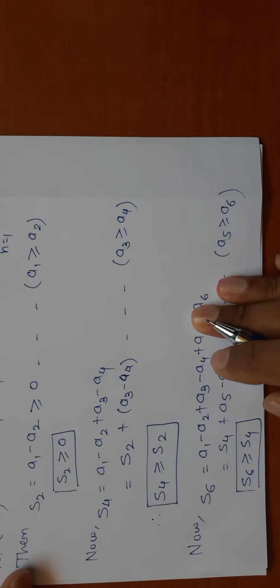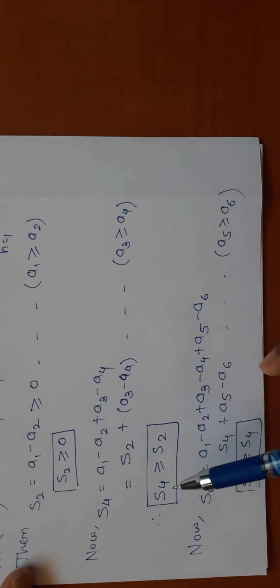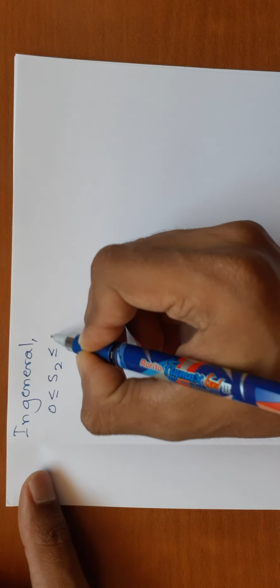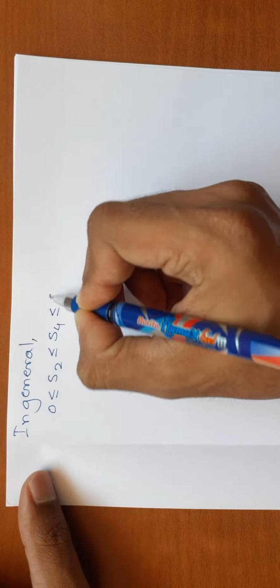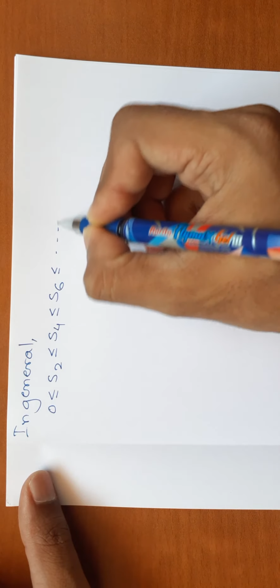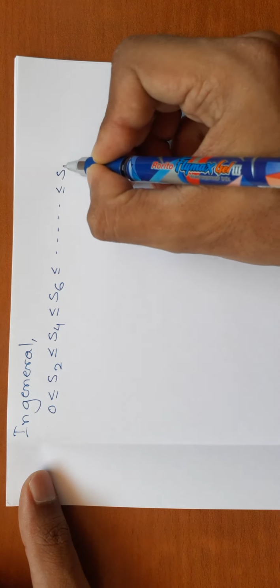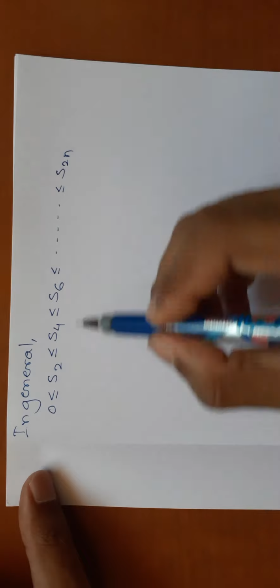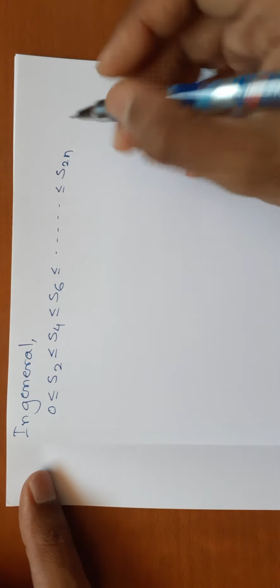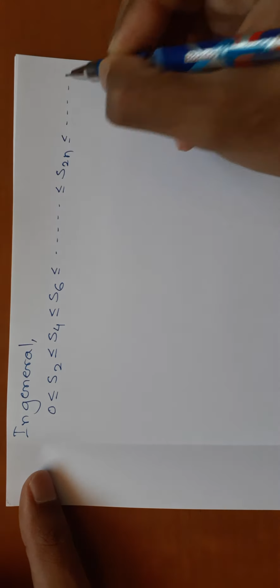Okay. So you are getting what I'm trying to do. S2 is positive, but S4 is greater than S2. But S6 is greater than or equal to S4. So tell me in general what can we write? See, in general, we can write 0 less than or equal to S2 less than or equal to S4 less than or equal to S6 less than or equal to and so on, less than or equal to S2n. I have taken 2n since all terms are even we have taken. So this is less than or equal to and so on.